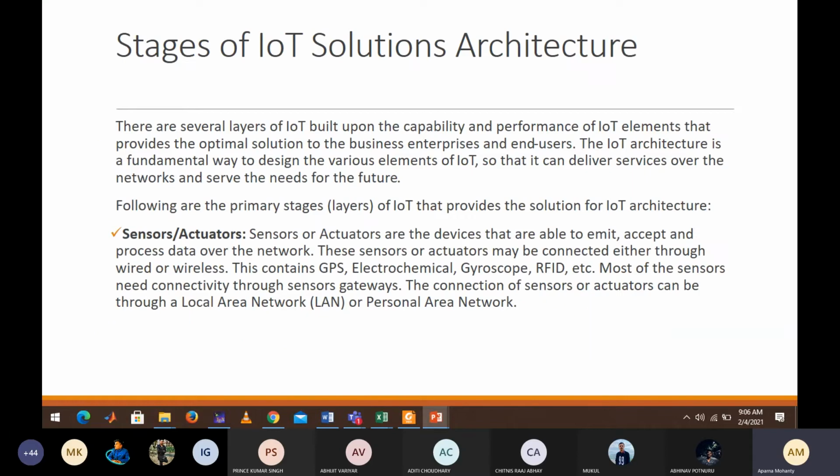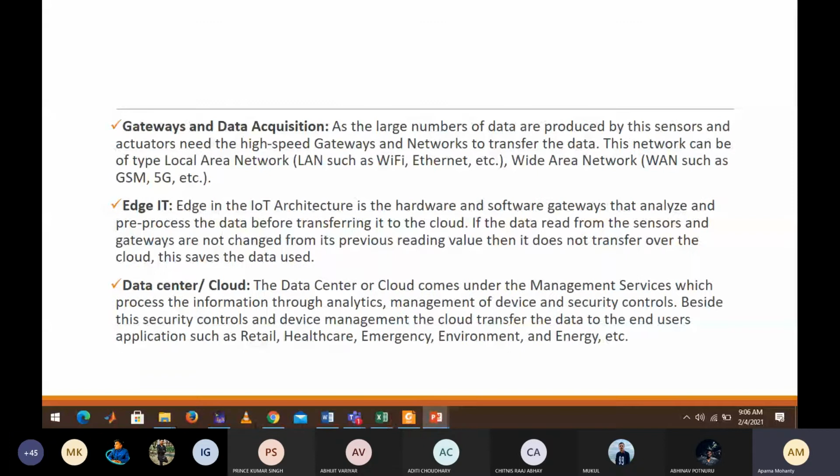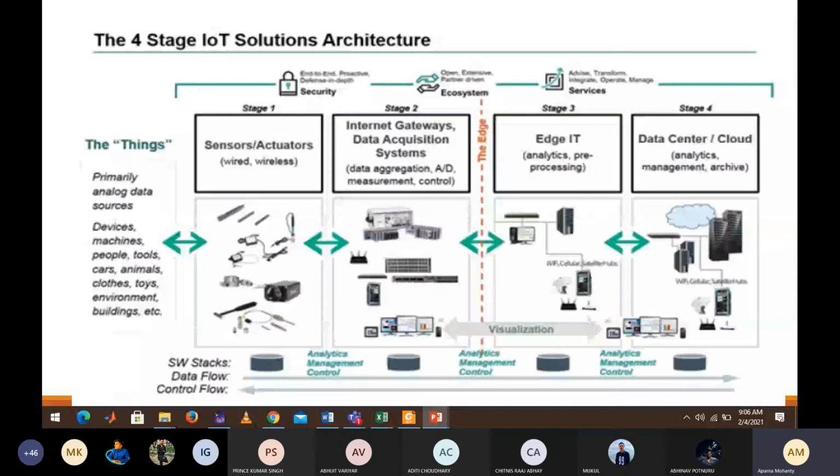Coming over to these slides, all the details of those four components are given. Since you are already aware of all these things, I think that will be a repetition, so just go through the slides once. Just remember, these are the four components. Any IoT ecosystem needs to have a device having a sensor which needs to be connected to a cloud through a gateway. That's all, just four things you need in the ecosystem.